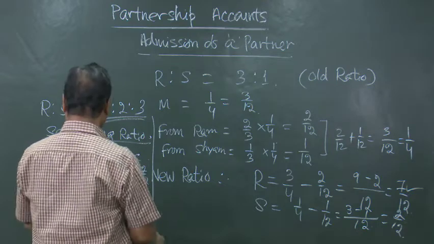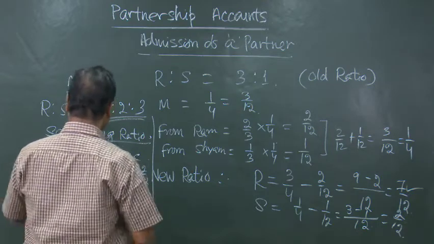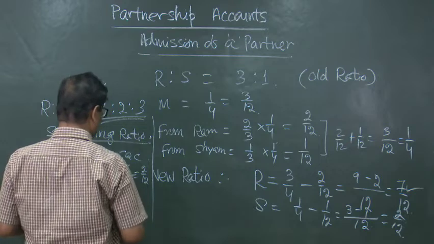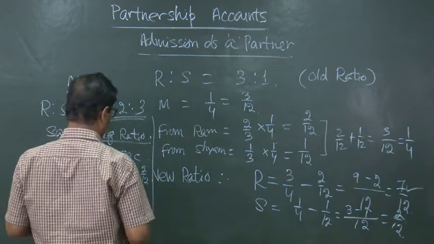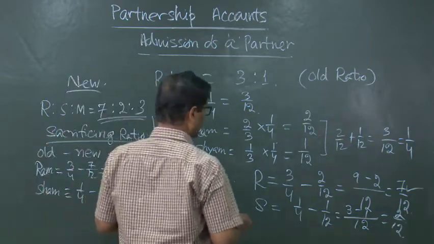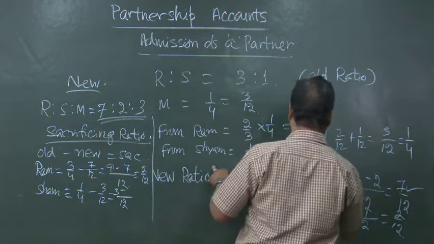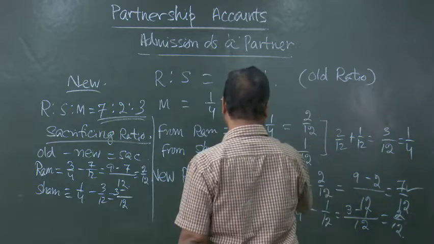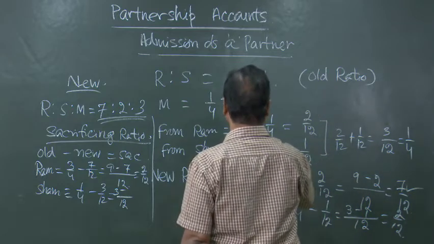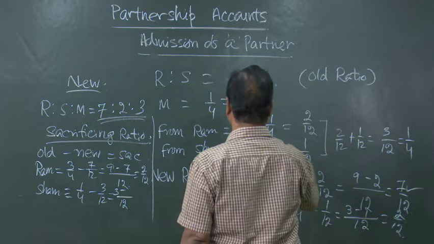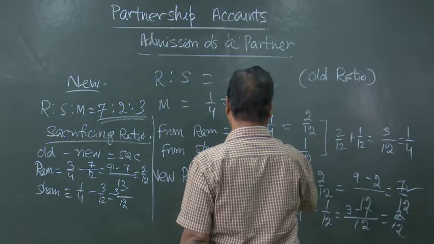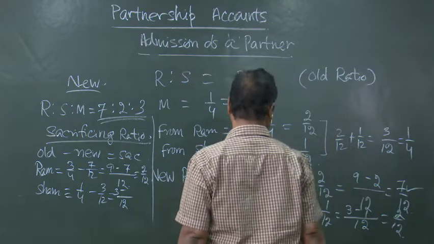He was having 1/4, now he is having 3 by 12. So, he has not sacrificed anything. From Sam he is taking 1 by 12, na? 1 by 3 into 1 by 4. Okay, 1 by 12 he has taken.